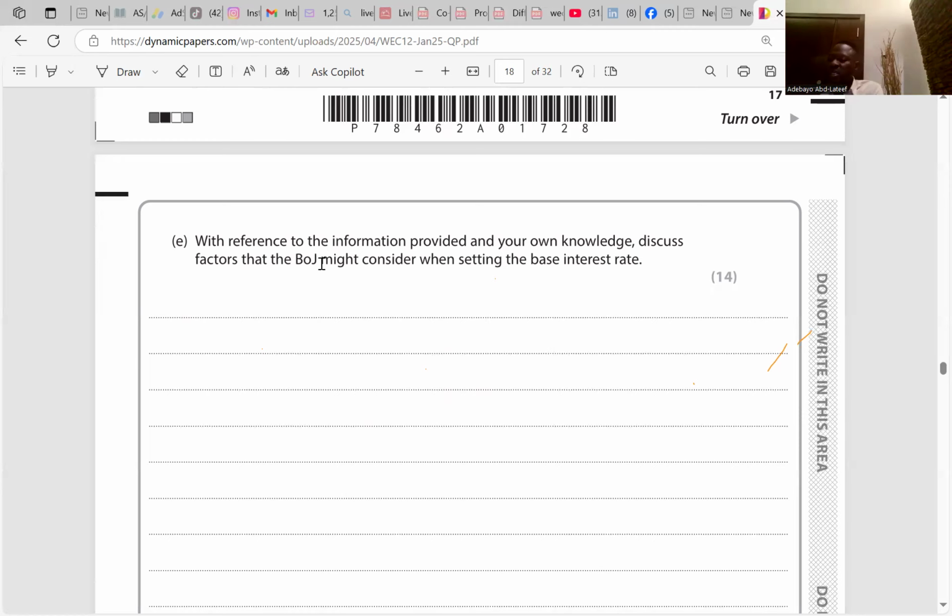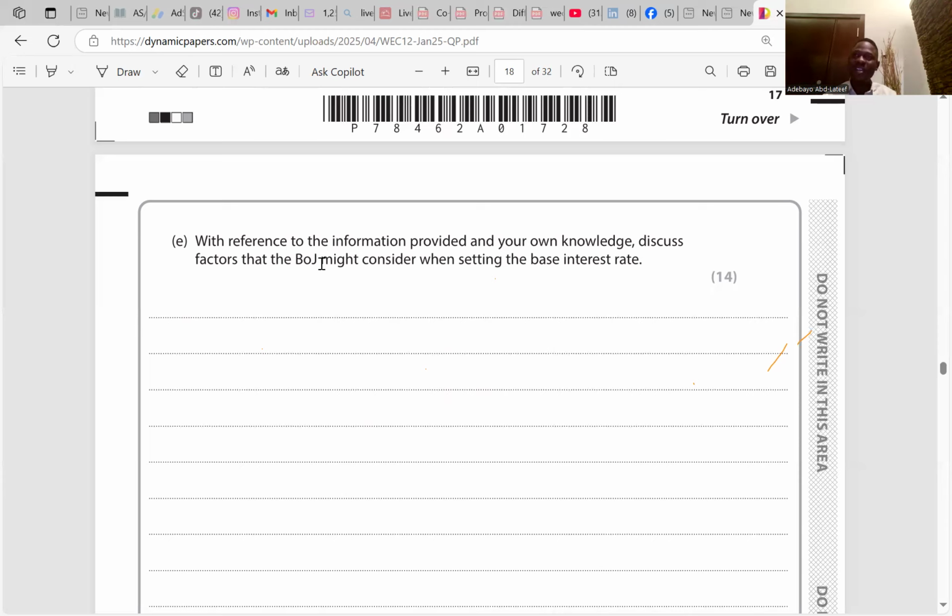The other one I wrote is consumption. There was a fall in the level of consumption following the global health crisis. By increasing the interest rate, saving may increase. So the BOJ might increase the interest rate to encourage more saving. Instead of people just keeping their money at home, they start saving more. They're not even buying anymore, so they should rather save, because borrowing is expensive. Yet savings become beneficial.